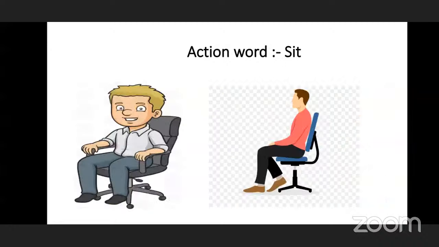Okay. Next action word is sit. S-I-T, sit. So here the man is sitting. This man is also sitting on the chair and they are relaxing. They are sitting. So when you are tired, when your legs start paining, you want to sit. You want to take some rest and give rest to your legs. And when you watch television, when you sit in the class for the lesson, that time also you have to sit and listen. Okay, so this is sitting action.